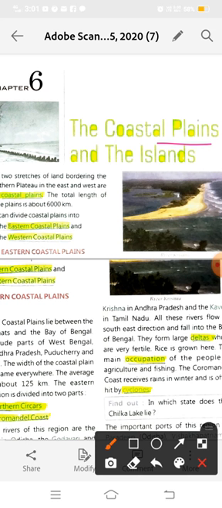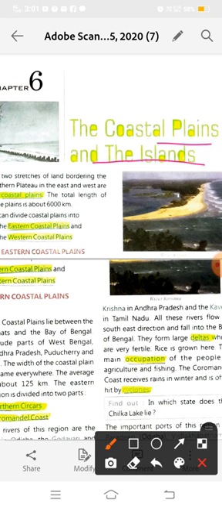Okay, and then the islands. What do you mean by the islands? An island is a piece of land surrounded by water, especially in ocean or sea. Island is a land which is found in sea and ocean, and it is surrounded by water from all sides.